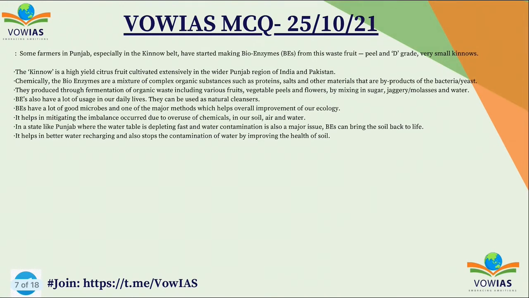So some farmers in Punjab, especially in the Kinnaur belt, have started making bioenzymes from waste fruit peel. It's a very small kinnow. The kinnow is a high yield citrus fruit cultivated extensively in the wider Punjab region of India and Pakistan. Chemically, the bioenzymes are a mixture of complex organic substances like proteins, salts, and other materials that are the byproducts of bacteria and yeast.